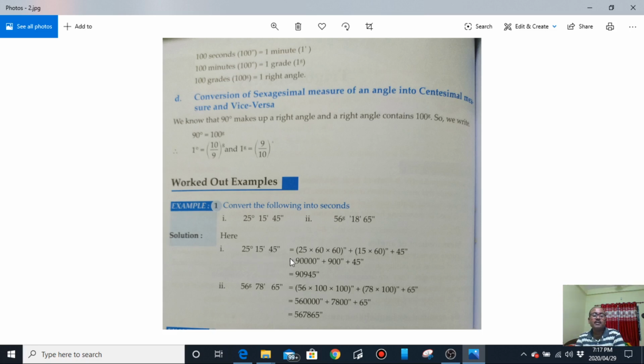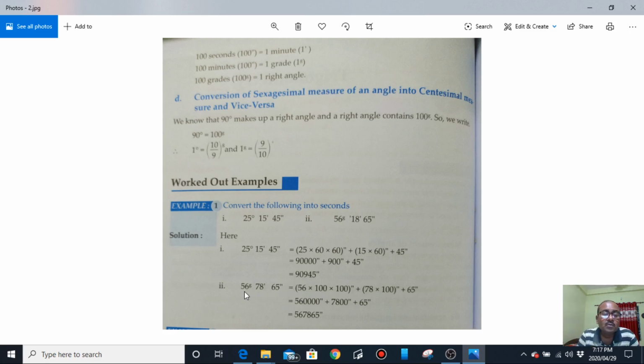So a degree into 60 means minute, again into 60, that will become second. So 25 degree is this much second. 50 minute, minute into 60 will become second. So this is second. And 45 is only second. So plus 45. So this all together makes 90,945 seconds. But remember, it is sexagesimal system.